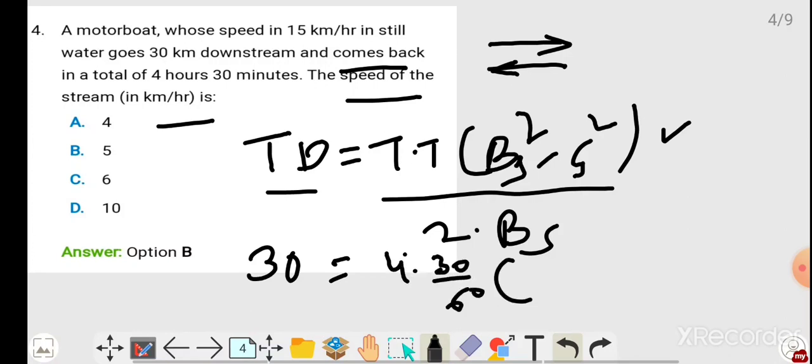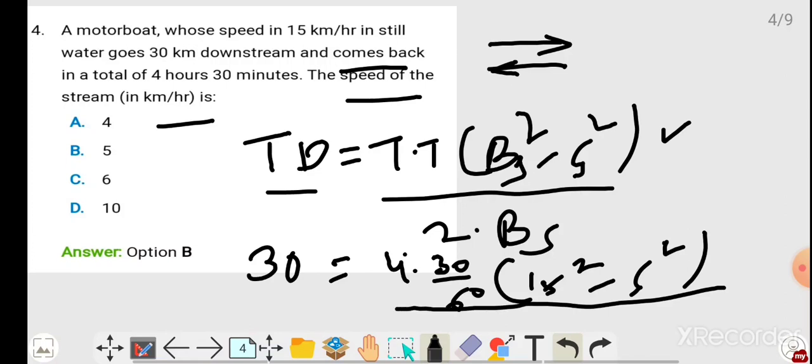Boat speed square, 15 square, minus current speed square. We need the speed of the stream, which means current speed square, divided by 2 times boat speed. 2 into boat speed, which is 15 kilometers.